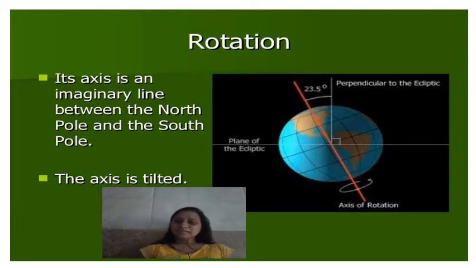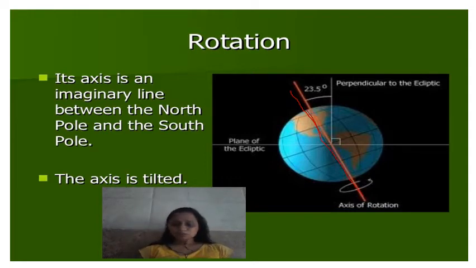Now this axis, if you will see this axis, this is an axis of the earth on which it rotates, but this axis is imaginary. ये imaginary axis हमने हमारे लिए बनाया है for our understanding. On the earth actually there is no such axis, and this imaginary line is between the north pole and south pole. See, it is straight from here to here.